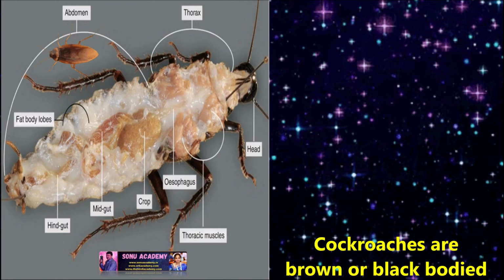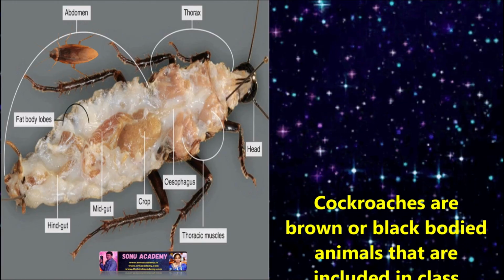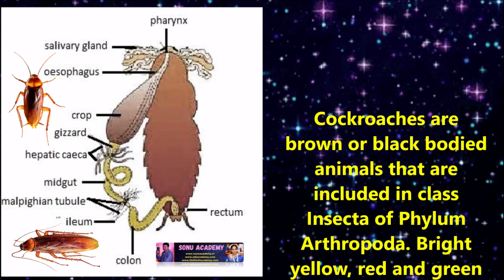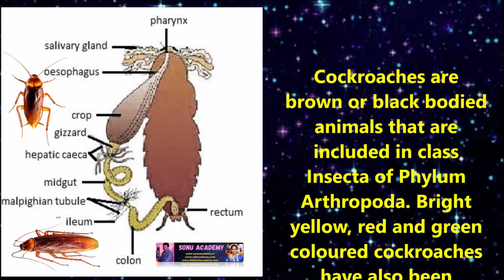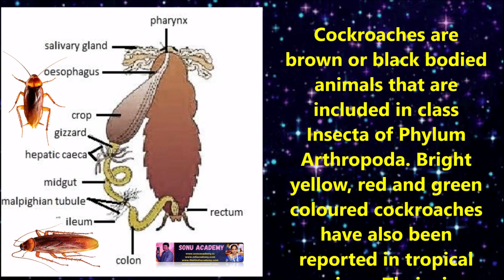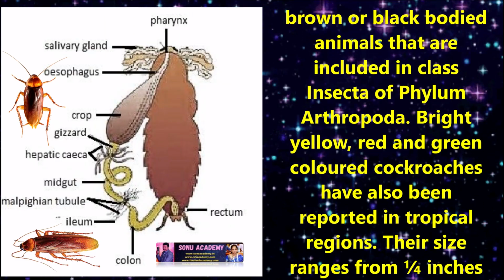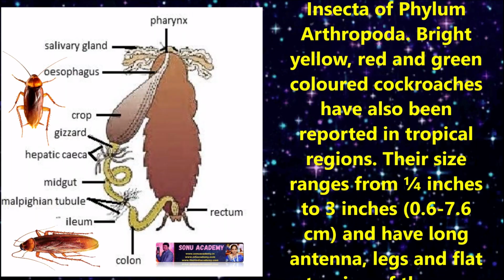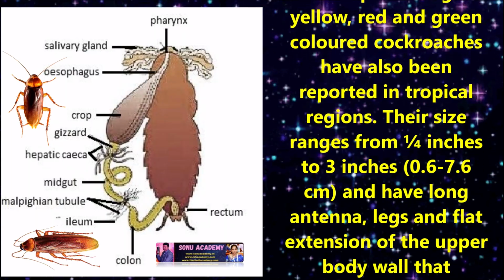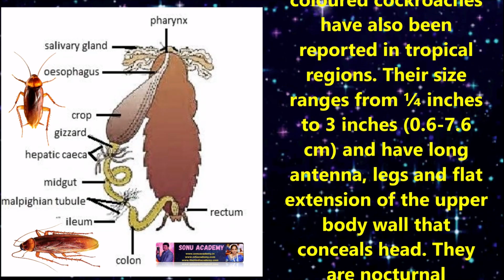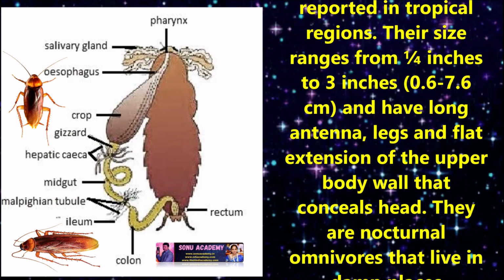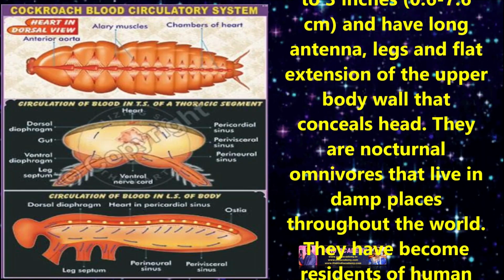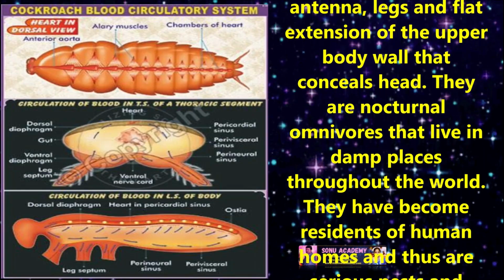Now let us discuss the morphology and anatomy of cockroach. Cockroaches are brown or black bodied animals that are included in class Insecta of phylum Arthropoda. Bright yellow, red and green colored cockroaches have also been reported in tropical regions. The size ranges from 1/4 inch to 3 inches, and they have long antennae, legs and a flat extension of the upper body wall that conceals the head.